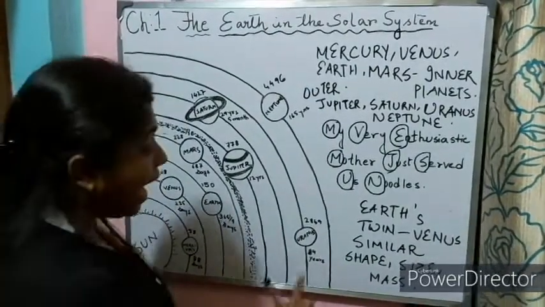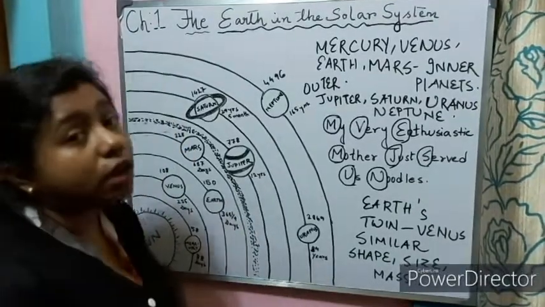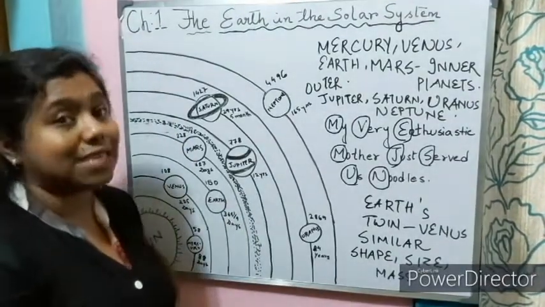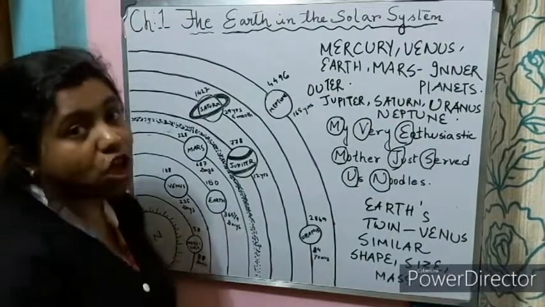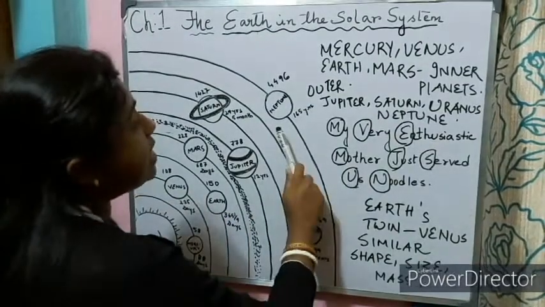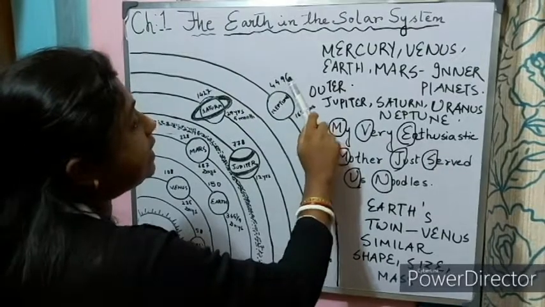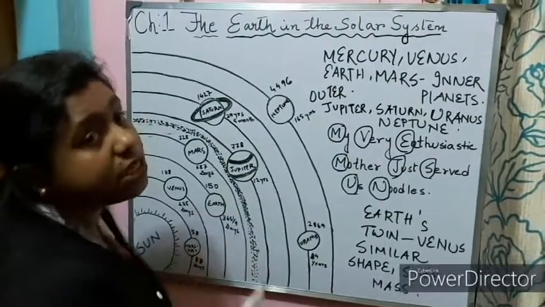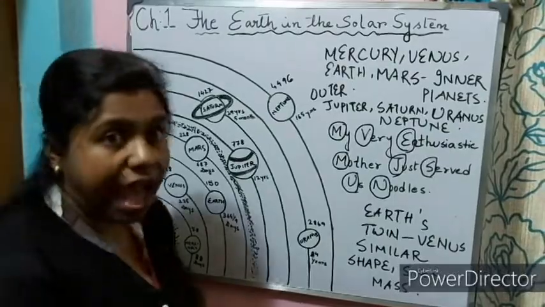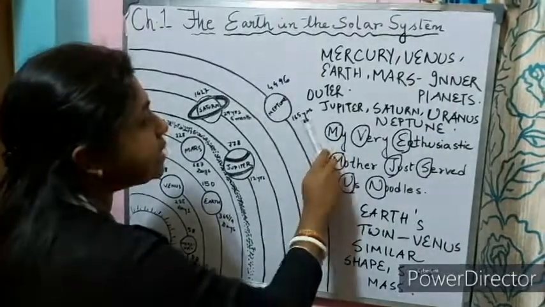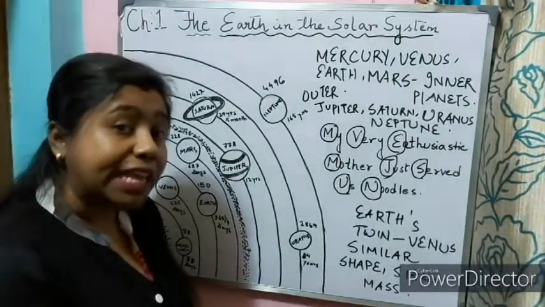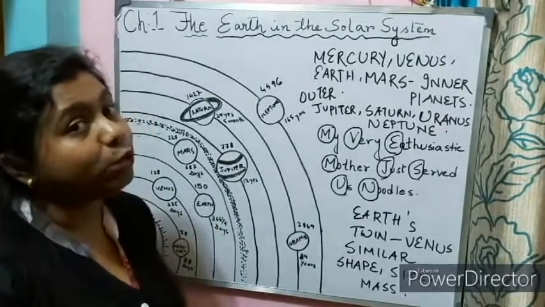It takes 84 years to revolve around the sun. The last planet of the solar system is Neptune. It is 4496 million kilometers away from the sun, and it takes 165 years to complete a revolution around the sun.